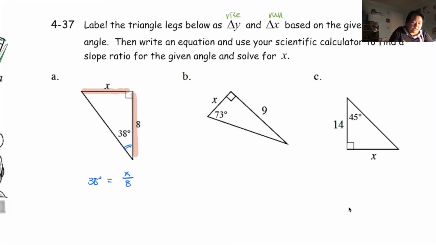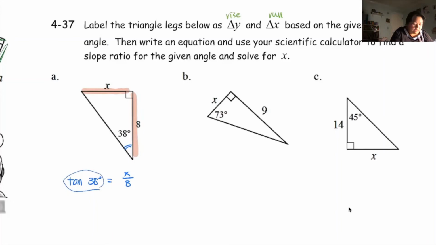But what ratio is this? This rise over run ratio is called the tangent ratio. So tangent of 38 equals x over 8. Okay, so tangent of 38 equals x over 8. So this whole thing is a number. You are going to punch in a calculator in a minute, but not right away, because I don't want you to do that until the very end. Remind yourself, if you were to solve for x, what's your next step?